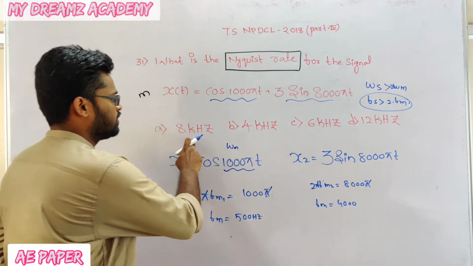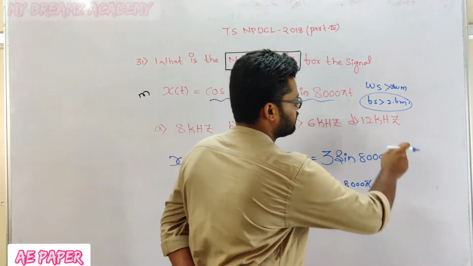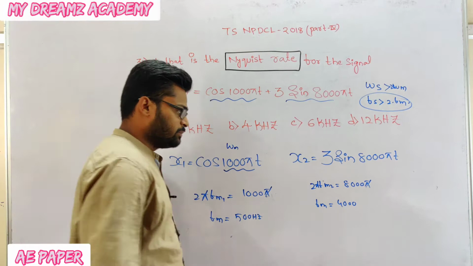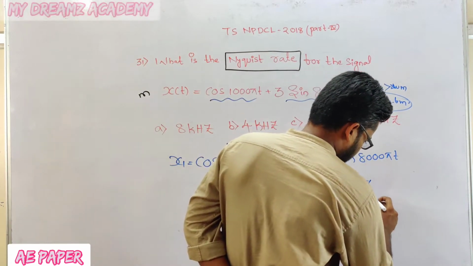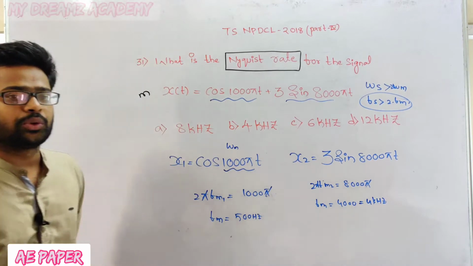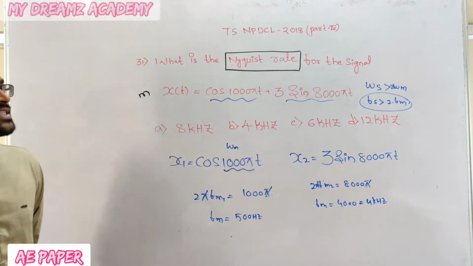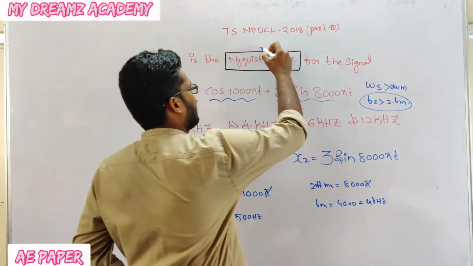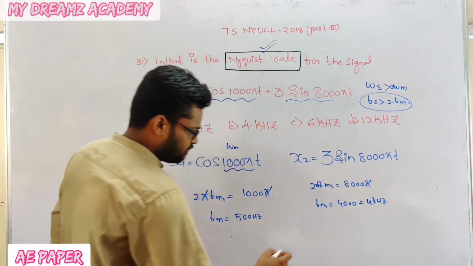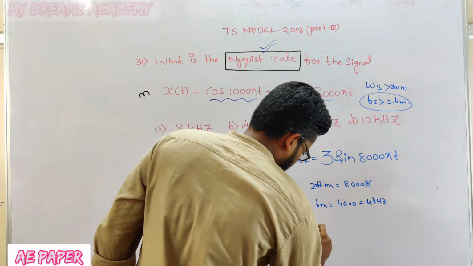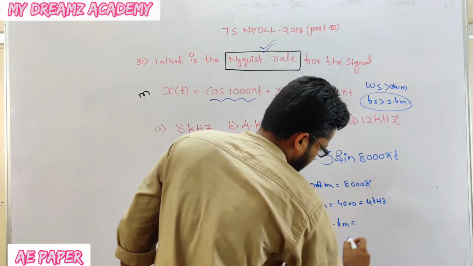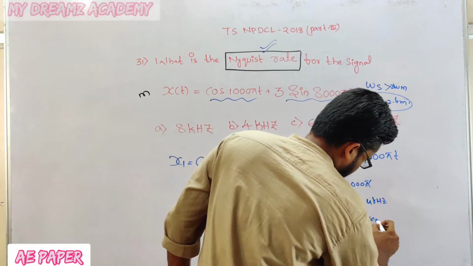In the options every option is given in terms of kilohertz only. fm is 4000, that is 4 kilohertz. Now how much do we need to keep the sampling frequency for oversampling or normal sampling? That is fs is equal to 2 times fm, which is 8 kilohertz.